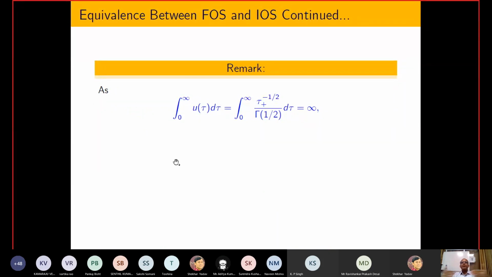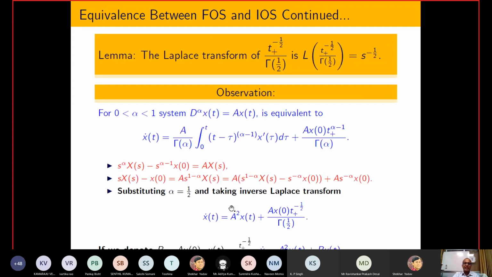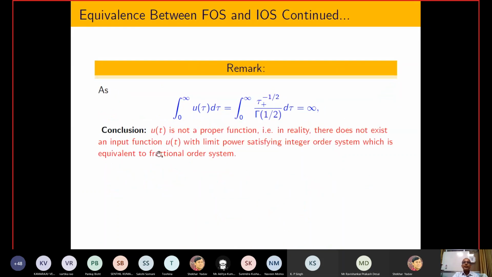Whenever we apply a control input, we look at what the value of that control input is, and if you integrate, it is pretty easy to see in this example that if t is very small, at that time u(t) is very large. It means that u(t) is not a proper function. In reality, there does not exist an input u(t) with limited power satisfying this. This way we are calculating the power of some signal which is equivalent to the fractional order system.